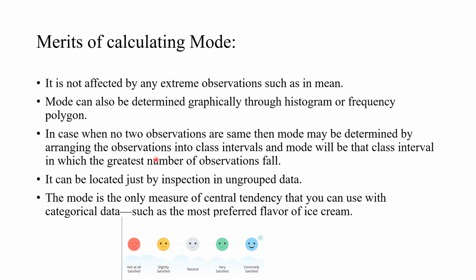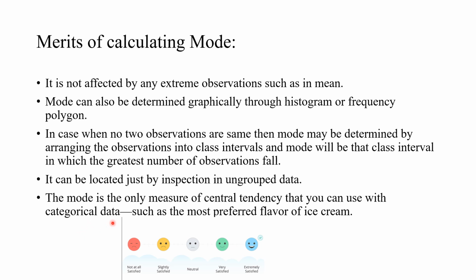The mode can be located just by inspection in any ungrouped data. You can see the observations: if the number 5 is repeating 10 times, then you can easily determine it. You need not group the data and all that. The mode is the only measure of central tendency that you can use with categorical data.